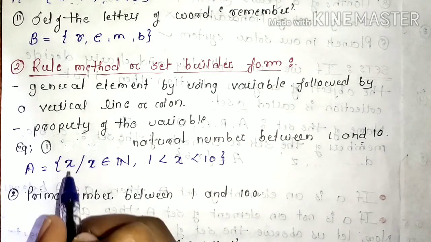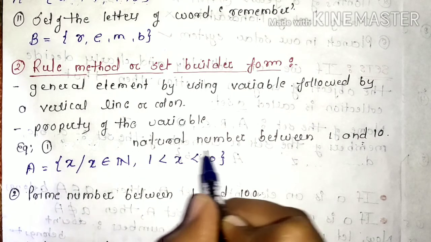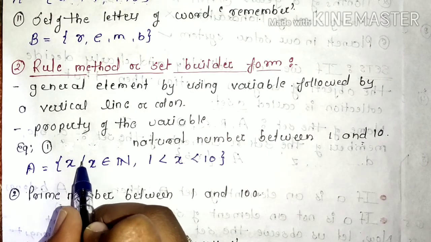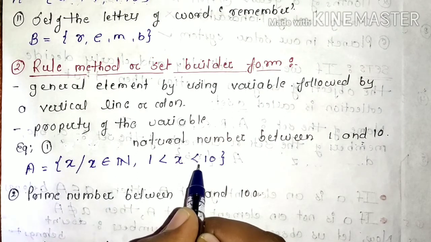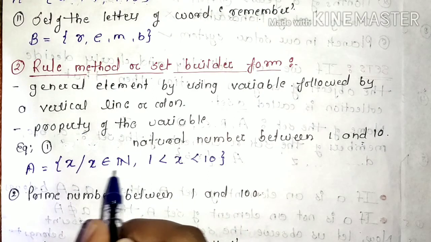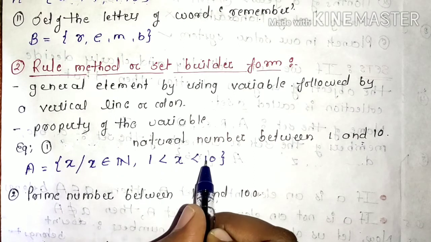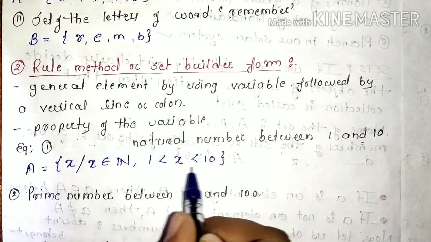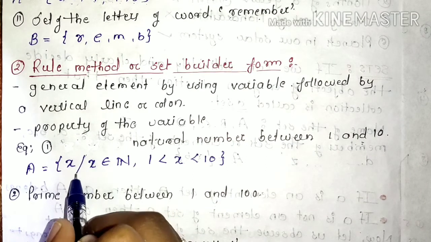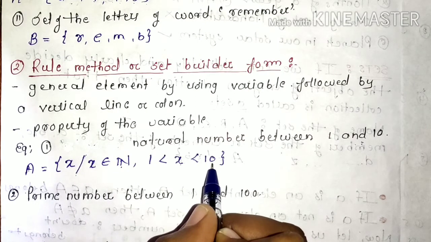That means here, in general, I considered a particular variable which will define all the elements. x, then followed by the vertical line or colon, and then the property. The property is that x belongs to natural numbers, x is a natural number which lies between 1 and 10. Okay, now how to read this? The set of x such that x belongs to natural numbers, 1 is less than x less than 10.